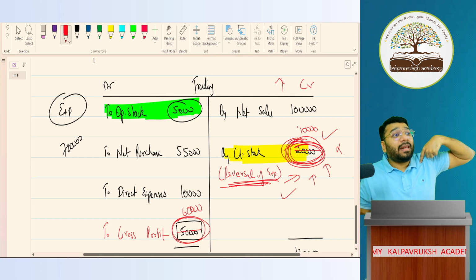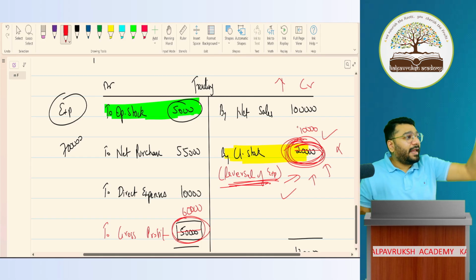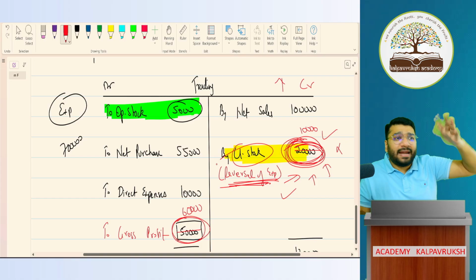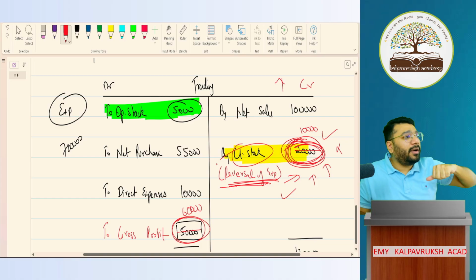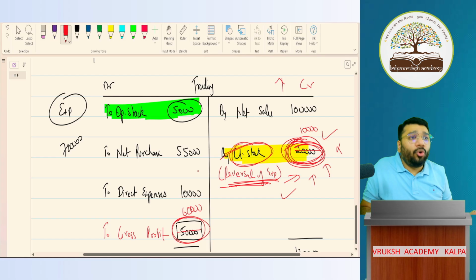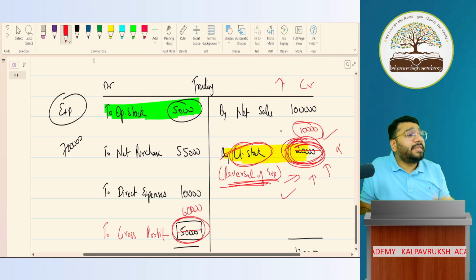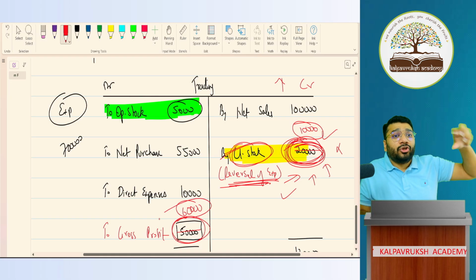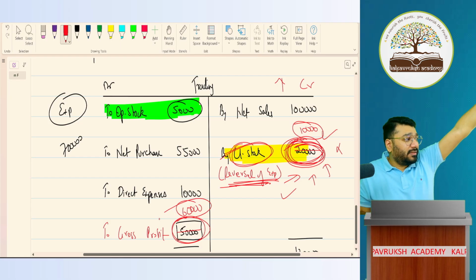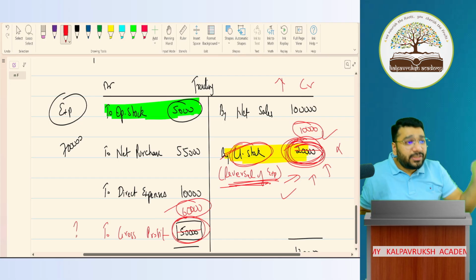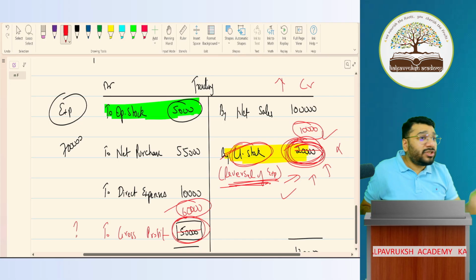So I am your client. You are CA. All of you are CA. I am your client. I am asking, closing stock is that item which I purchased in the business, but I did not sell it. Closing stock is unsold product. Why the hell should I pay taxes for the unsold product? Because if I record closing stock, my profit increases to that extent. So that incremental profit will have incremental tax. So the product which I have not sold, why should I book a profit for that and pay tax for it is my question.